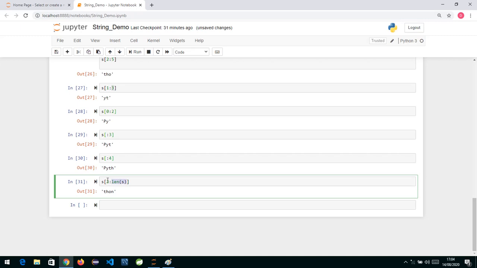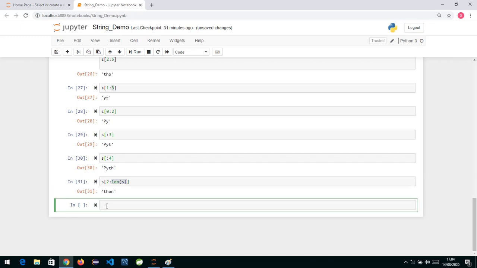So slicing basically means what? The syntax for slicing is S[start:end]. Whatever end you specify, it will stop one character before that index, cut the string and give it to you.